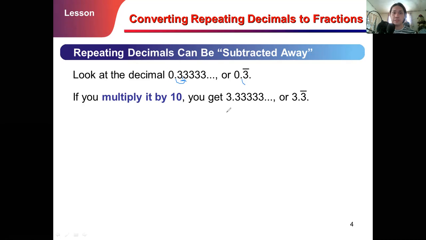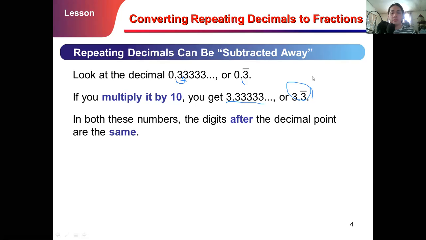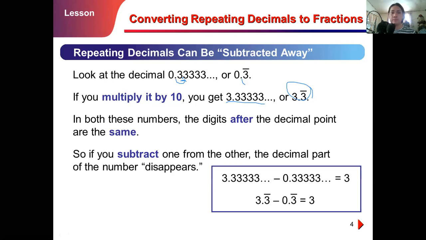Of course, in both these numbers, the digits after the decimal point are the same. And if you subtract one from the other, the decimal part of the number disappears.